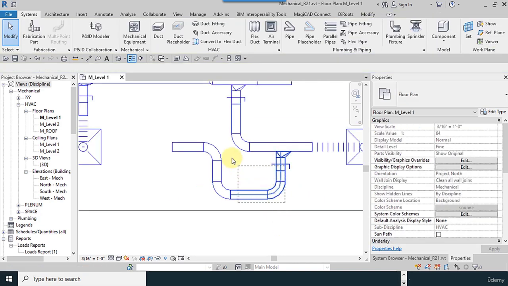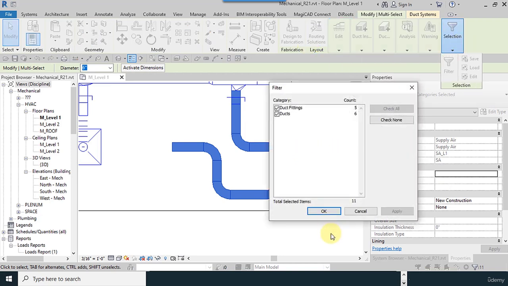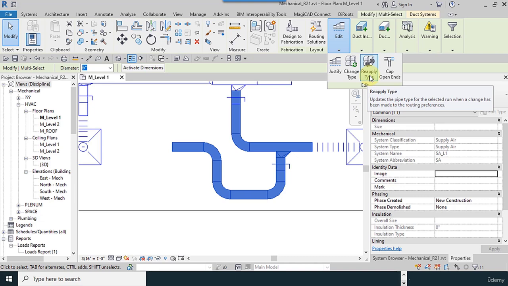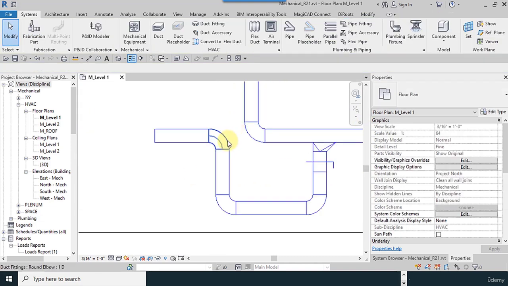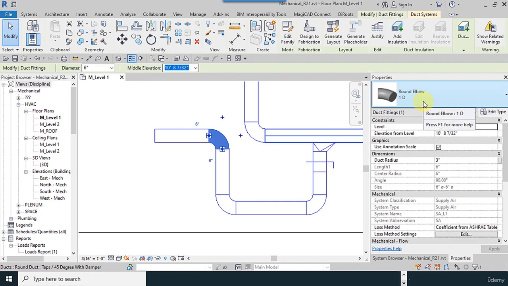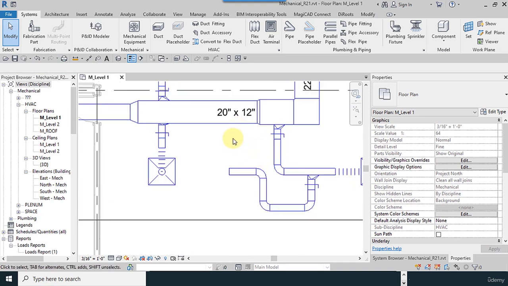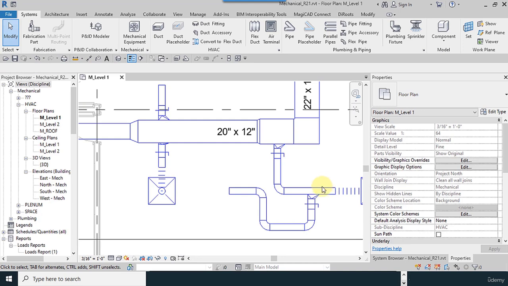It's not changed. If you want to change it, you have to select all, go to selection filter, you have duct fittings, okay, and use reapply type. So all the elbow fittings have changed to each other. You can do this for other parts.